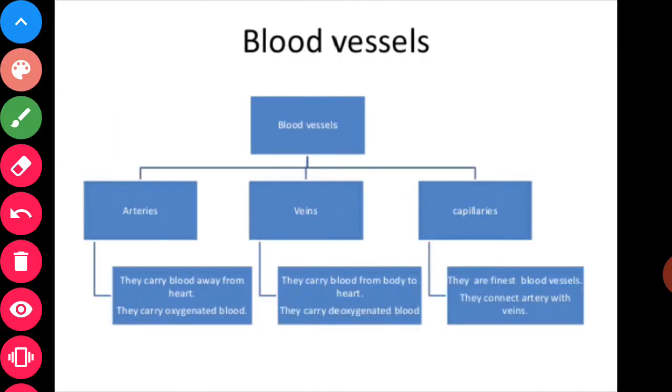Today is the second part of the transportation in humans, that is blood vessels. Dear students, what are blood vessels? The tubes which carry blood are called blood vessels.